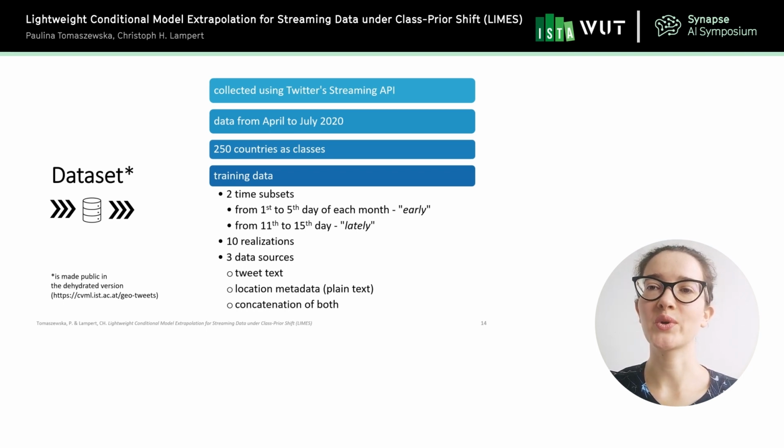The data set that we created was made publicly available, and this is available at the website, and this is in a so-called dehydrated version, because we couldn't make the raw data publicly available, but still the original data that we used could be recovered based on the information that is on the website.